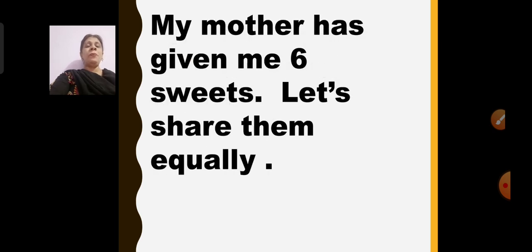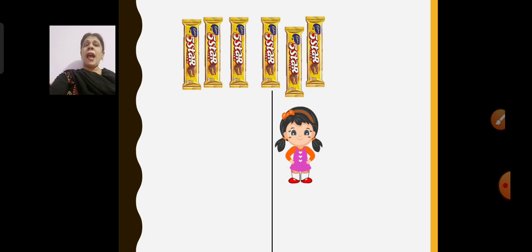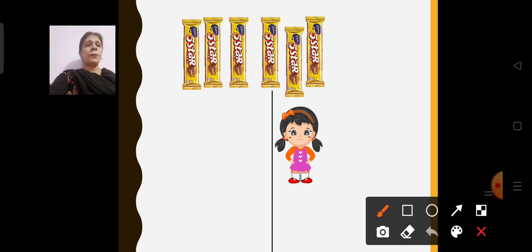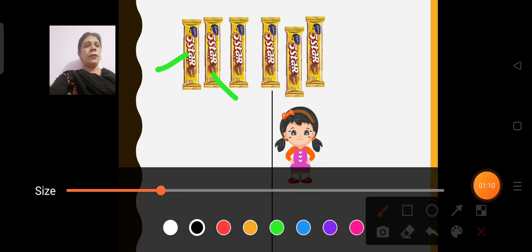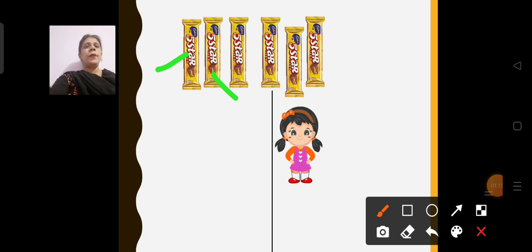Let us see how. For example, my mother has given me 6 sweets. Now let's share them equally. I have to share it equally. How will I share those 6 sweets equally? Let us see. Now here, children, I have 6 sweets. Let us count. 1, 2, 3, 4, 5 and 6. These 6 sweets I have with me.